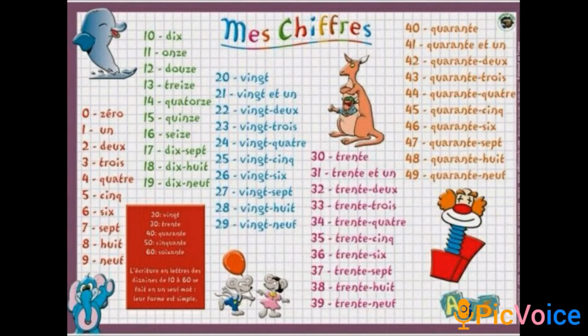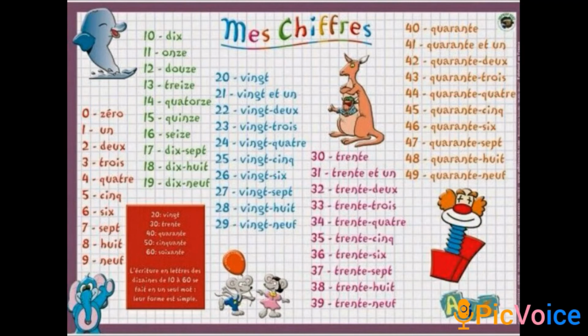So after 20 you have 21. In between 20 and 1 you are going to insert ET. Okay, 21, 22, you are going to write a hyphen also in between the two names. You are going to follow the same for 30. 30 and 31.